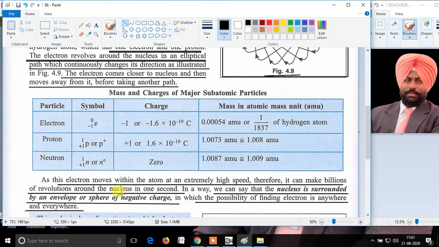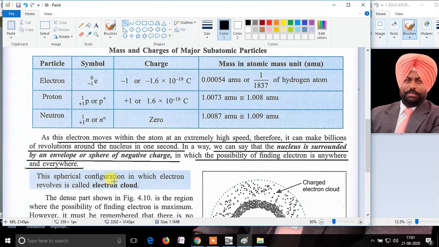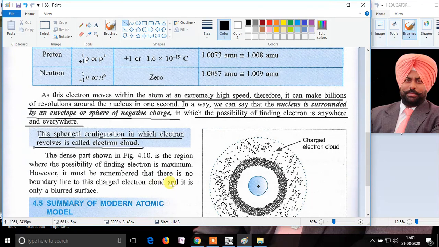Hence we can say that the electrons surround the nucleus and they revolve in an elliptical path at a very great speed. And the spherical configuration in which the electron revolves is called the electron cloud. It means it is the area where there is a possibility of the electron to be present while revolving around the nucleus. That's all in this video.